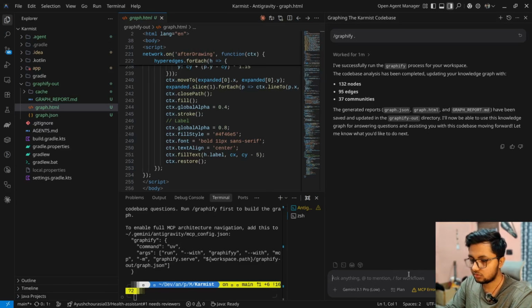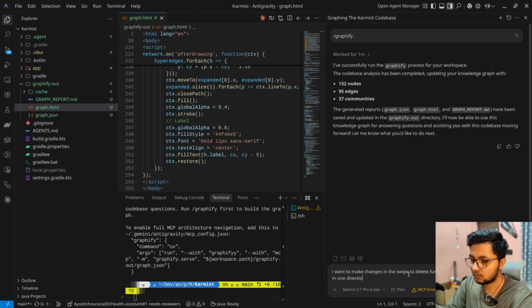Let me first show you by giving it a simple prompt that I want to make changes in the swipe to delete functionality that I have. Right now it is just in one direction, but I want that the current item should get deleted even if I swipe in any of the two horizontal directions.